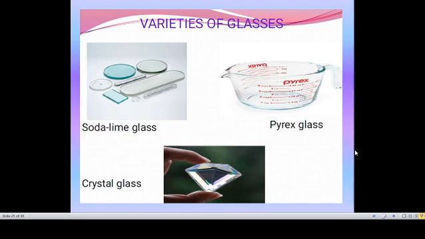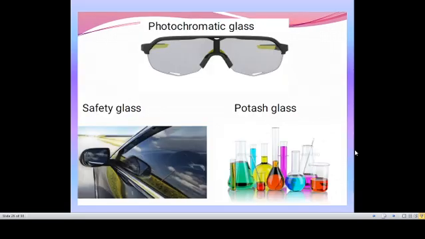Pyrex glass is mostly used in laboratories as well as in cooking to measure levels, and it is molded into laboratory items. Flasks, beakers and so on are made up of Pyrex glass because it can withstand very high temperature. Next, crystal glass. It is used in making lenses and prisms.